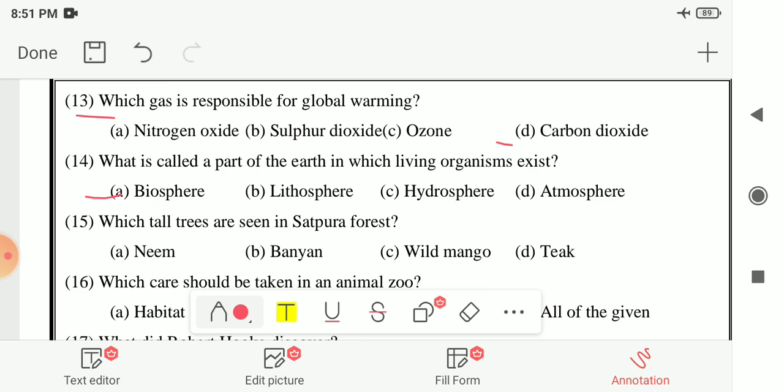Next 15th number, which tall trees are seen in Satpura forest? The options are neem, banyan, wild mango or teak. So here your answer is option D, that is teak.